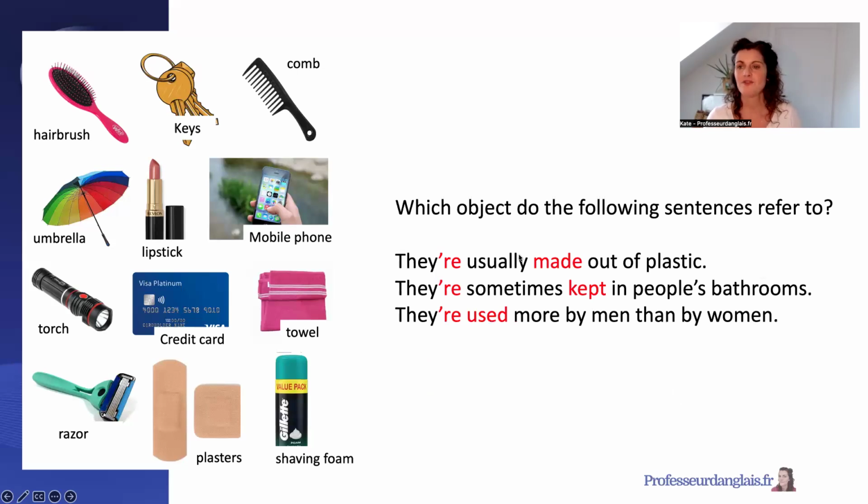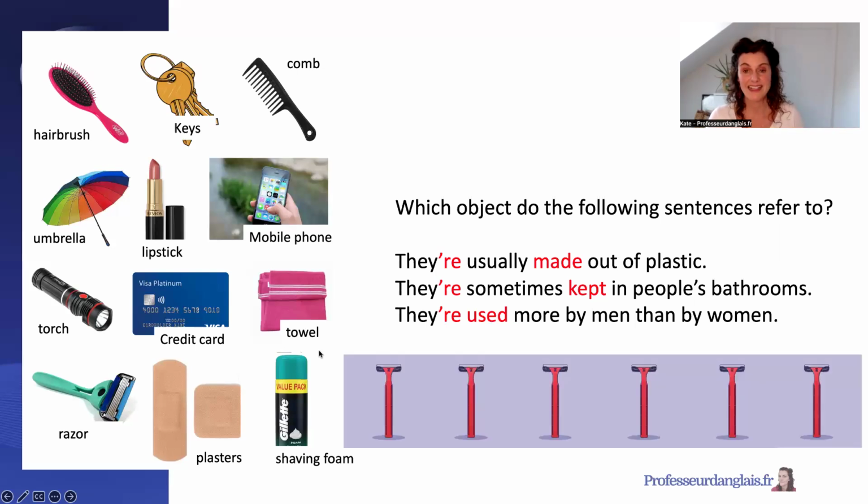Okay, let's try that again. Which object do the following sentences refer to? One object, 3 sentences. They're usually made out of plastic. They're sometimes kept in people's bathrooms. They're used more by men than by women. What is it? It's a razor.